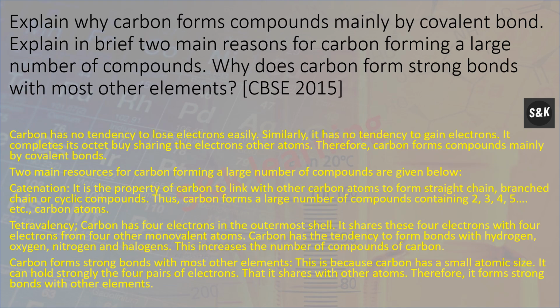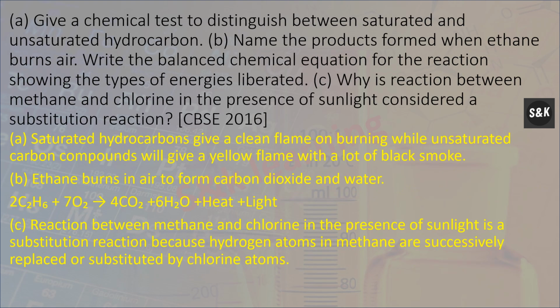Explain why carbon forms compounds mainly by covalent bonds. So the two main reasons are: catenation. It is the property of carbon to link with other carbon atoms to form straight chains, branched chains, or cyclic structures. Tetravalency. Carbon has four electrons in the outermost shell. It shares these four electrons with electrons from other monovalent atoms. Carbon has the tendency to form bonds with hydrogen, oxygen, nitrogen, and halogens. This increases the number of compounds of carbon.